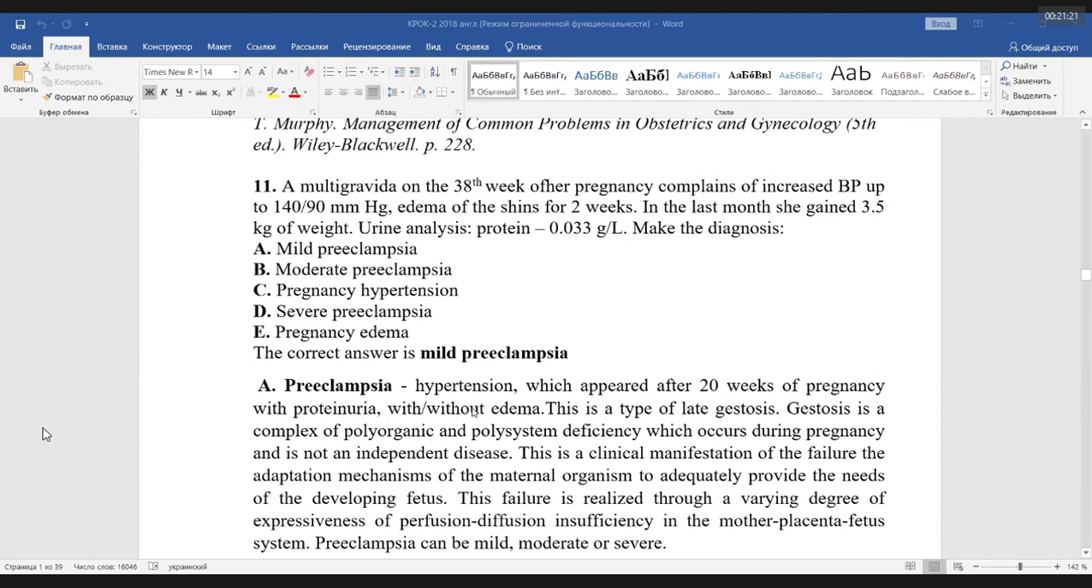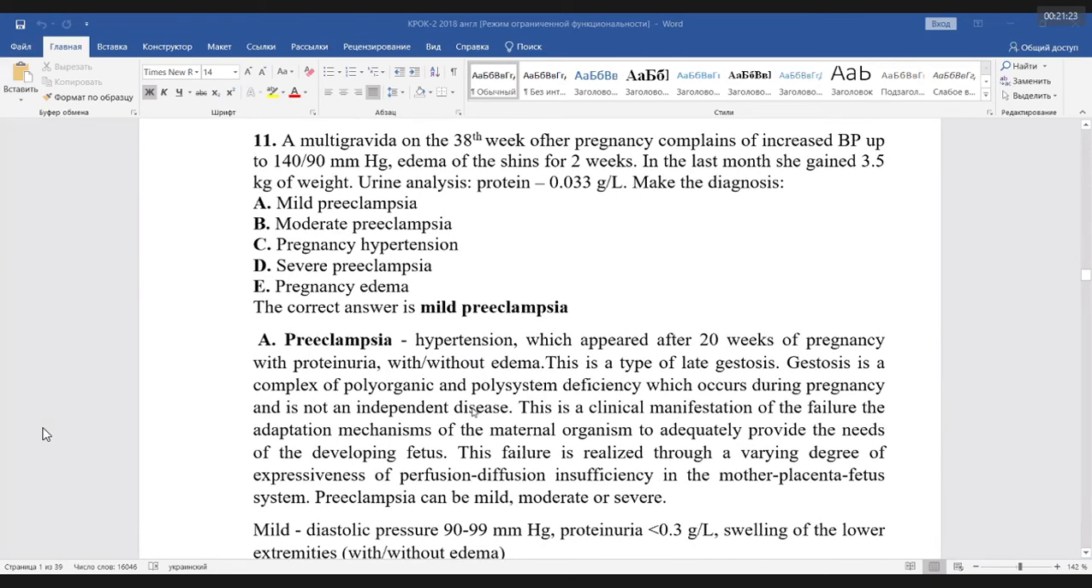Number 11, Preeti, please. A multigravida on the 38th week of her pregnancy complains of increased BP up to 140/90, edemata of the shin for 2 weeks. In the last month she gained 3.5 kg of weight. Urine analysis, protein is 0.033 gram per liter. Make the diagnosis. It is mild preeclampsia.